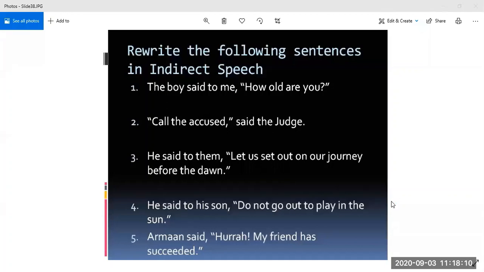That his friend has succeeded. Yes, because the pronoun changes according to the gender of the subject. So Arman exclaimed with joy, or Arman exclaimed with delight that his friend had succeeded. Has will change into had.